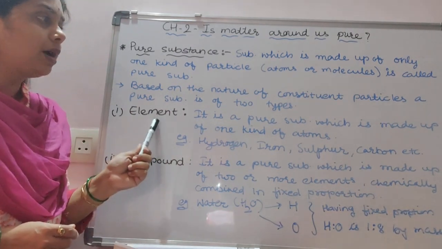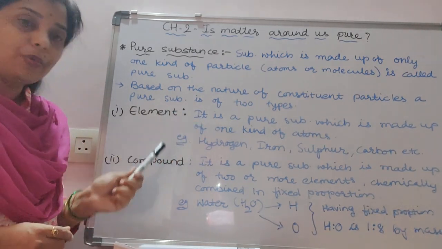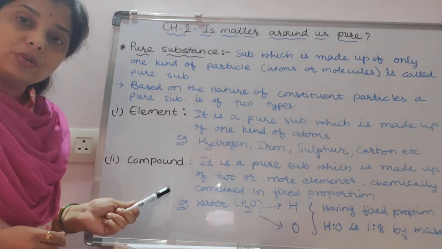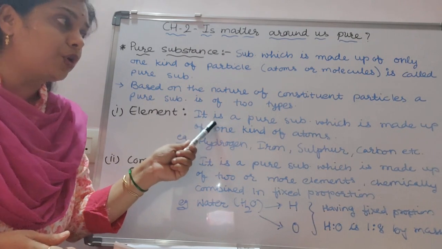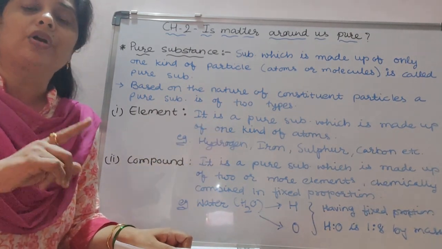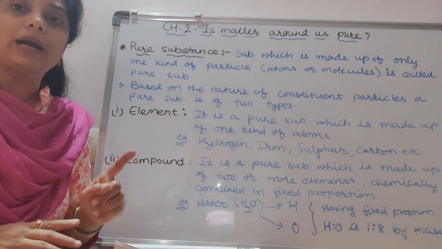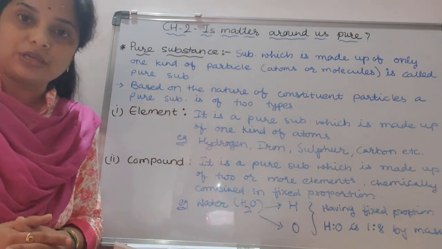So what do you mean by element? Both are pure substances. Element is also a pure substance and compound is also a pure substance. Then what is the difference? An element is a pure substance which is made up of only one kind of atom. For example, hydrogen, iron, sulfur, nitrogen, etc.